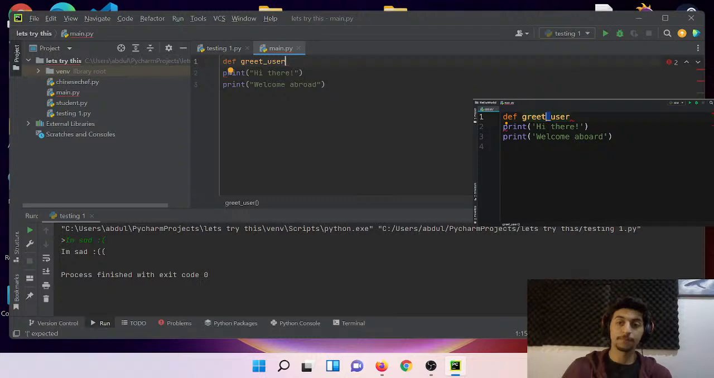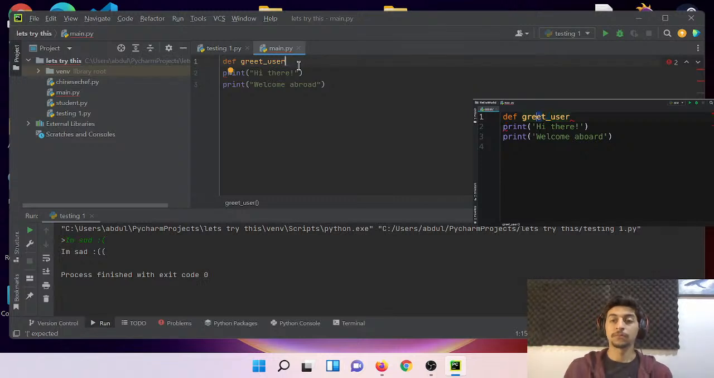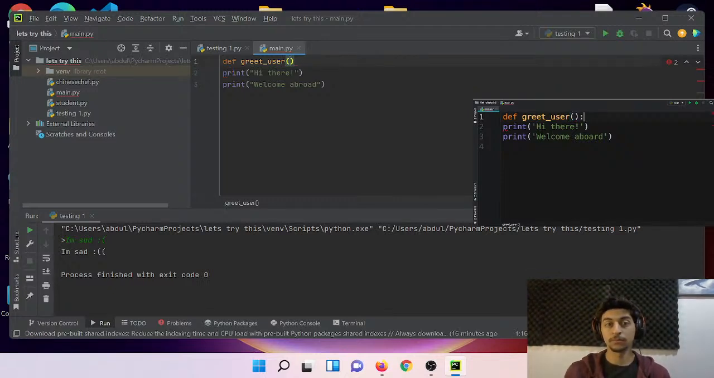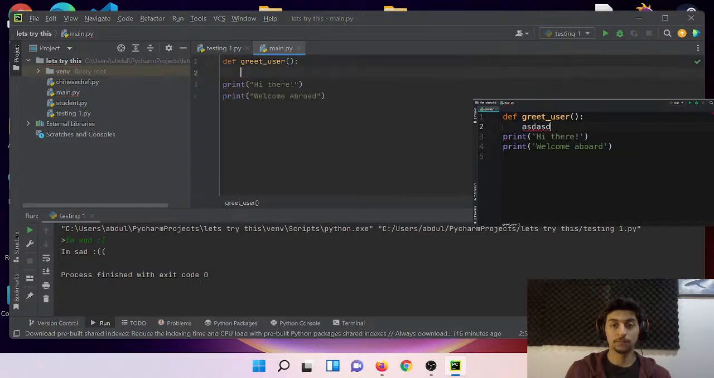You should always use meaningful and descriptive names for your functions. So here we're defining a function called greetUser. After that, we need to add parentheses followed by a colon. Whenever we add a colon at the end of a line, we're telling Python that we're defining a block of code. So when we press enter, the next line is indented. Any code that we write here will belong to this function.